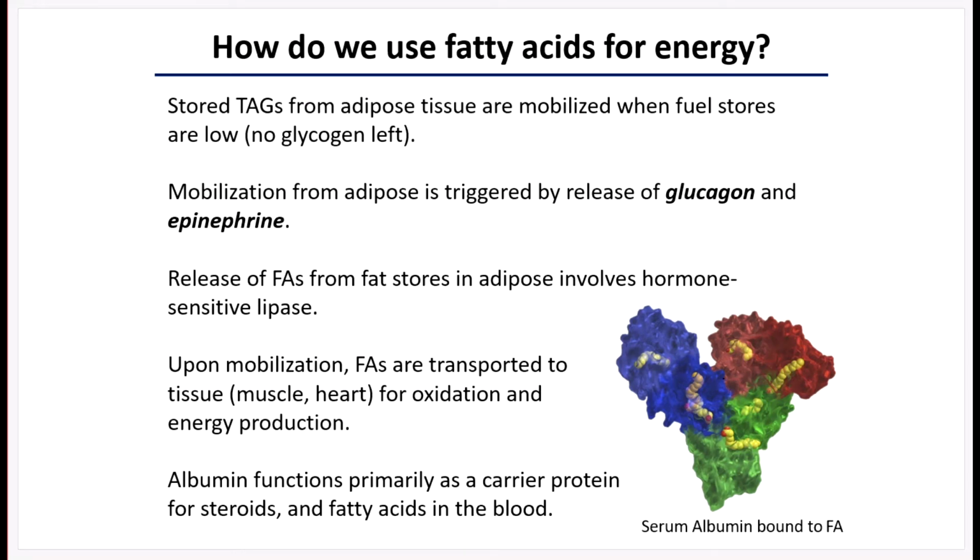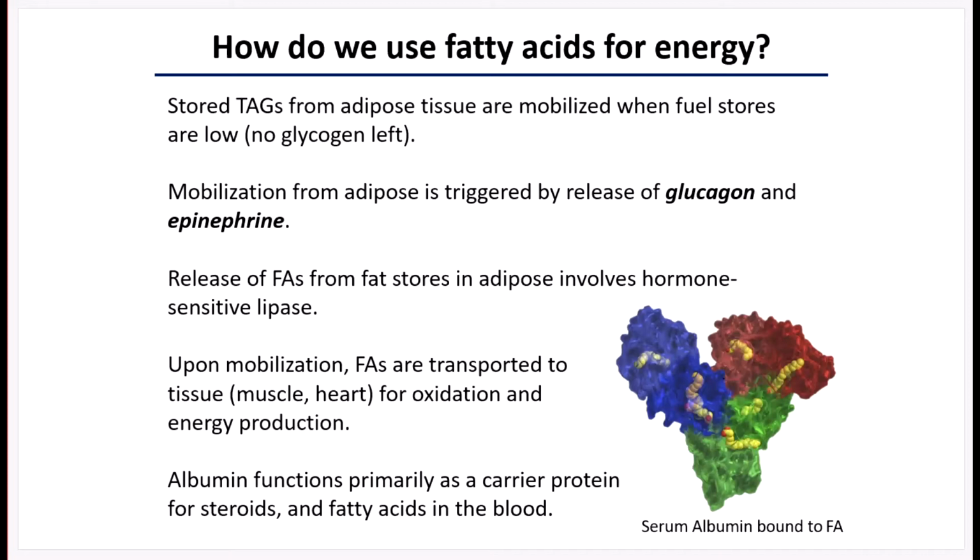We can also store fatty acids in adipose tissue and mobilize those fatty acids when fuel stores are low and there's no glycogen left. So your body will use all of the glucose it can before dropping the blood glucose level too low. Then the liver will start to break down glycogen and dump glucose into the bloodstream to maintain glucose levels. But when the liver runs out of glycogen, that's when we start to mobilize fatty acids from our fatty acid store.